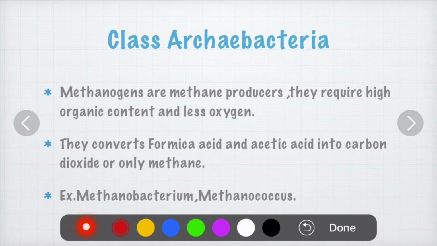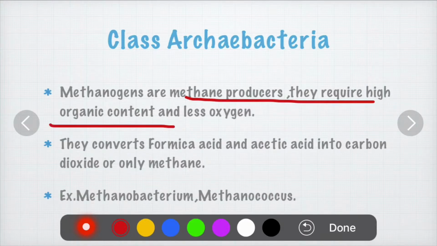First we will see methanogens. These are methane producing bacteria. They require high organic matter in their environment for healthy development and growth, and they require less oxygen for their development. So these are the species which require high organic content and less oxygen for their survival and development.